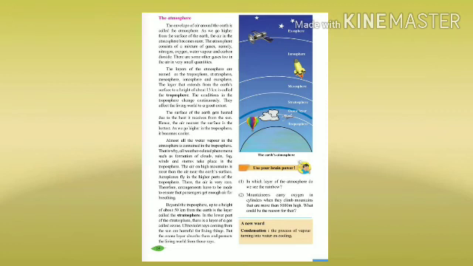The surface of the earth gets heated due to the heat it receives from the sun, hence the air nearest the surface is the hottest. As we go higher in the troposphere it becomes cooler. Almost all the water vapor in the atmosphere is contained in the troposphere. That is why all weather related phenomena such as formation of clouds, rain, fog, winds and storms take place in the troposphere. The air on high mountains is rarer than the air near the earth's surface.